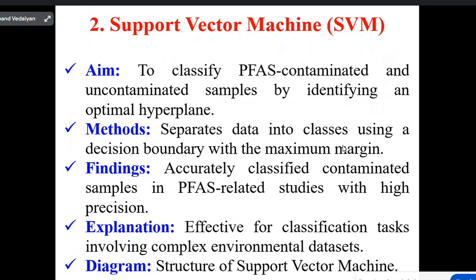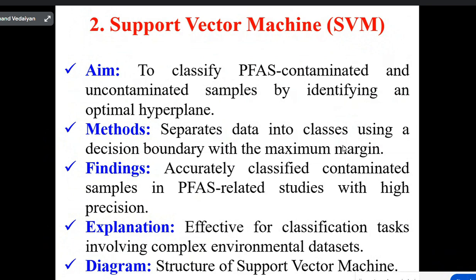It classifies PFAS. PFAS is one of the contaminants in groundwater and soil data. It separates contaminated and uncontaminated samples by identifying an optimal hyperplane. The method separates data into classes using a decision boundary with the maximum margin.